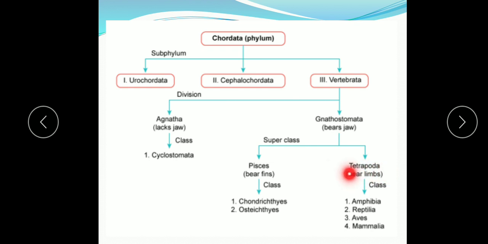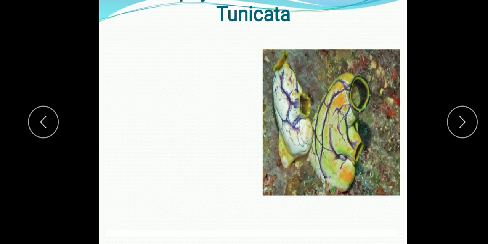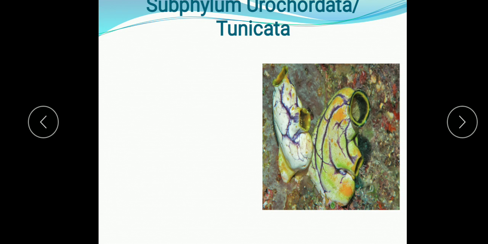And Tetrapoda. Tetra means four, poda means limbs, so they have four limbs. They bear limbs, that is why these organisms come under Tetrapoda. Tetrapoda is further divided into four classes: Amphibia, Reptilia, Aves and Mammalia. Pisces is further divided into two classes: Chondrichthyes and Osteichthyes. Chondrichthyes are cartilaginous fishes; Osteichthyes are bony fishes. So let me study all these phyla and classes in detail. We will start here with subphylum Urochordata.